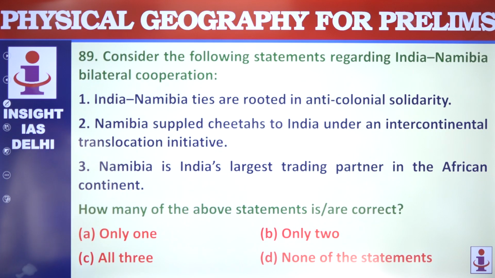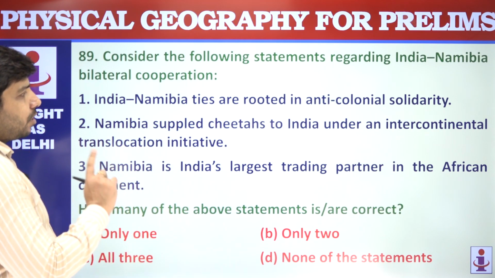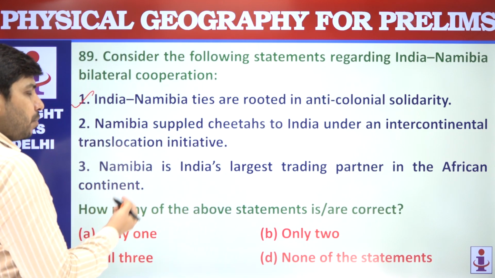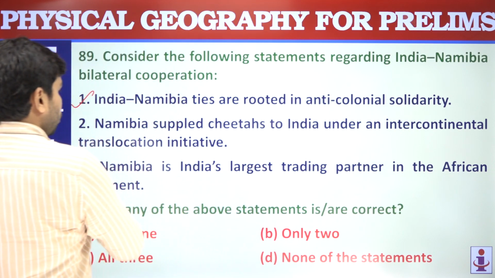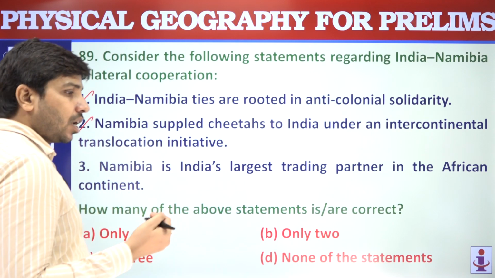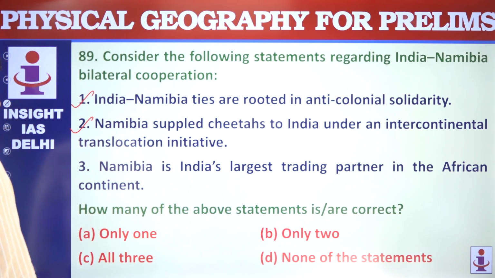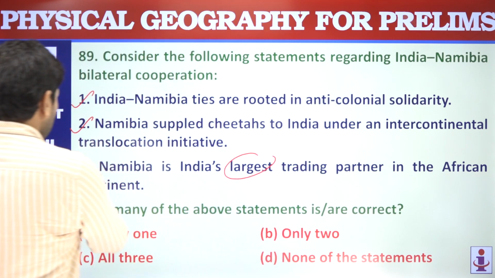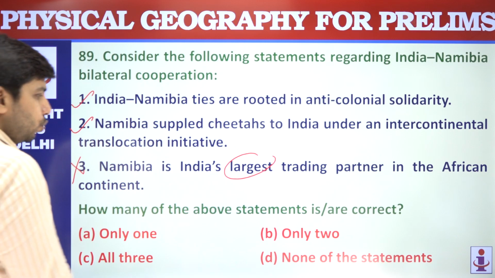Next we have a question on India Namibia. Recently, the Prime Minister of India visited Namibia. That's why the question is here. India Namibia ties are rooted in anti-colonial solidarity. Correct. Namibia supplied cheetah to India under an intercontinental translocation initiative. This is also correct. The cheetahs that came to India were from Namibia. Namibia is India's largest trading partner in the African continent. No, South Africa and Nigeria are largest. So 1 and 2, only 2 are correct.